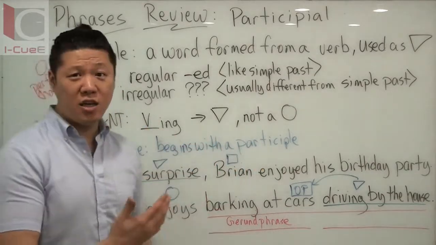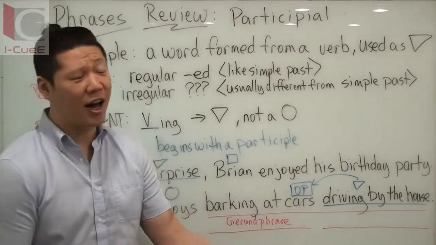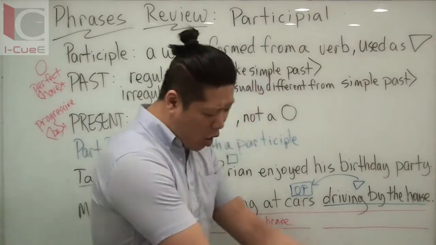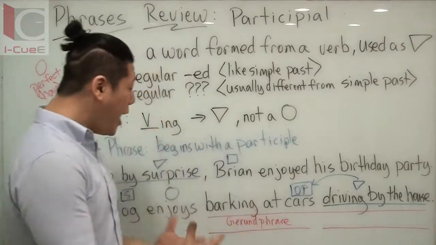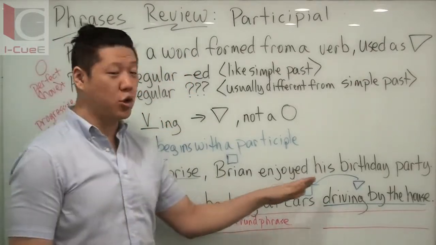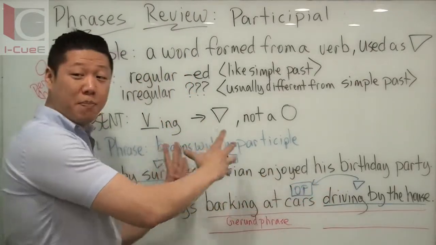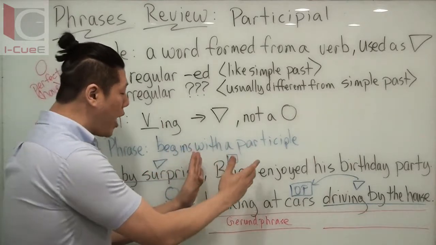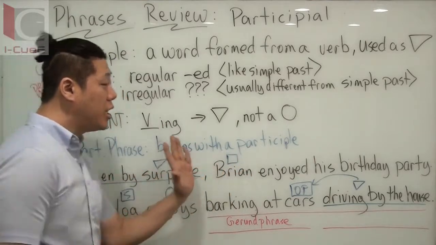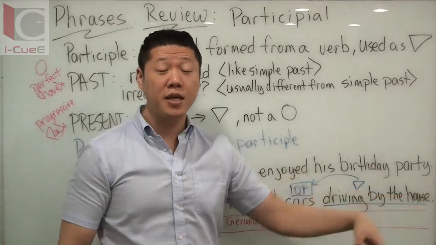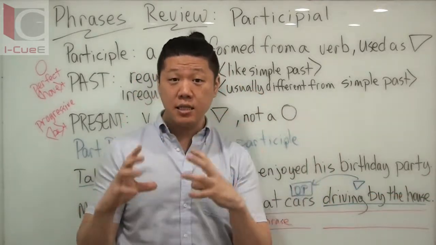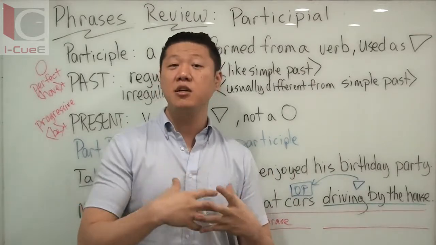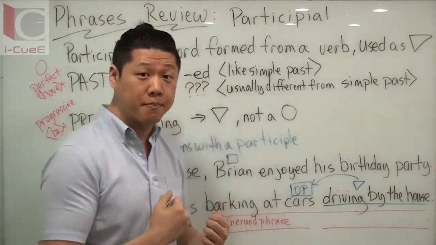Because Brian, he had his birthday. He thought everyone forgot. He was going home, he's sad, opens the door, everyone, surprise! Taken by surprise, Brian enjoyed it. I can move it because it's an adjective. I could say Brian, taken by surprise, enjoyed his birthday party, right? Because the participial phrase is used as an adjective, you can move it in the sentence to put it near the noun that it's trying to describe.